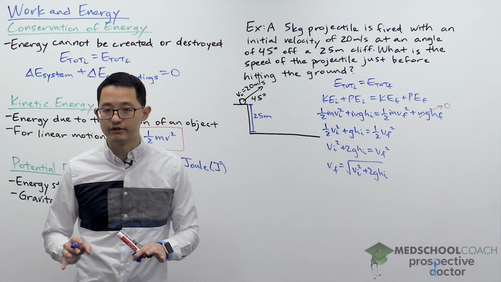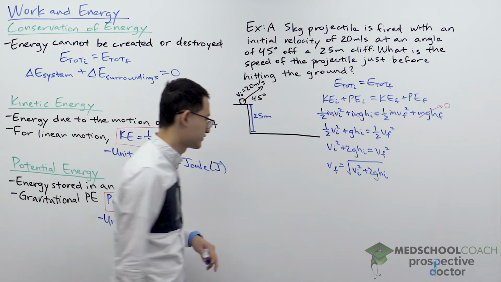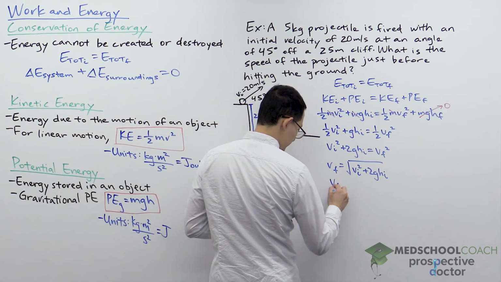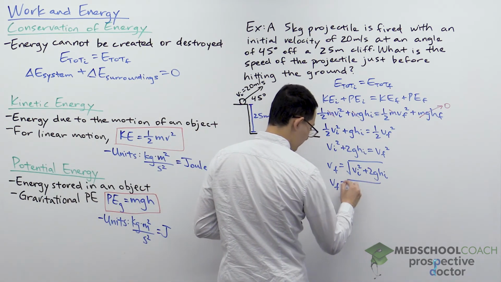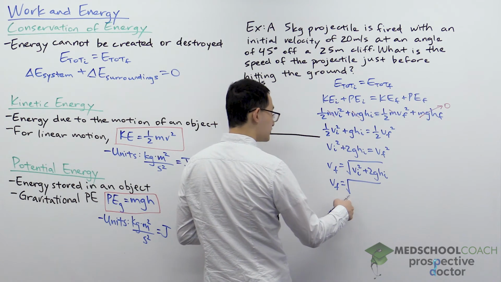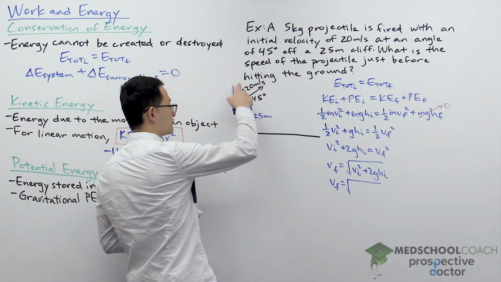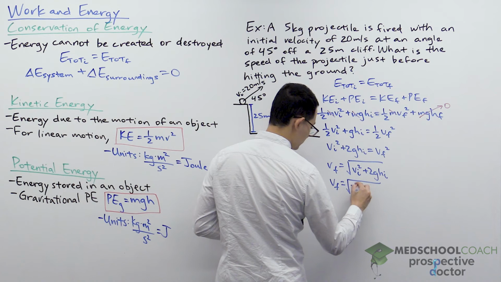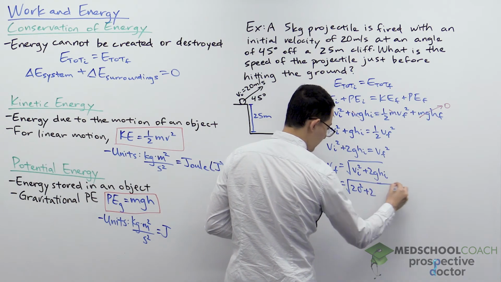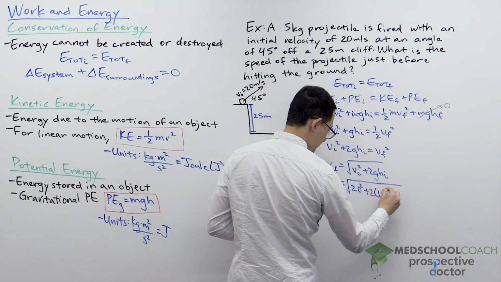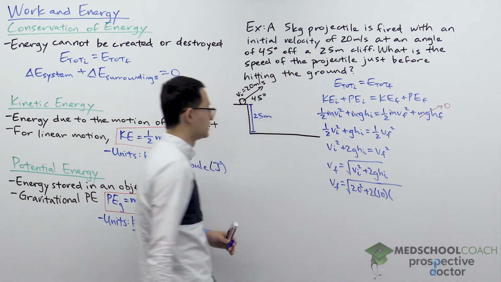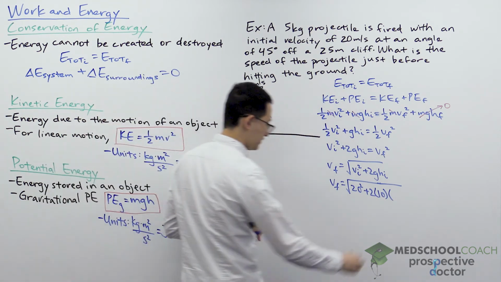So the last thing we have to do now is just plug in the values for all of our variables. So the final speed will be equal to the square root of the initial speed, which was 20 squared, plus 2 times gravity. Gravity we know is 10 meters per second squared, times the initial height of 25 meters.